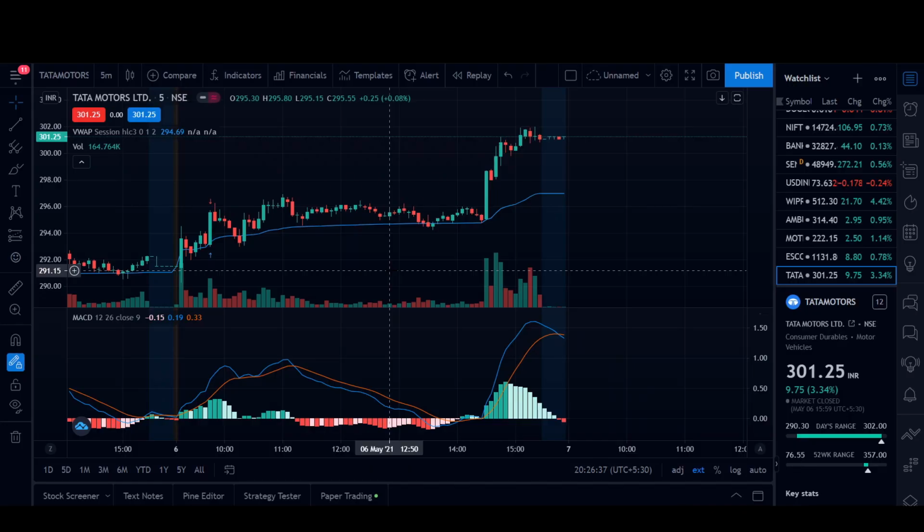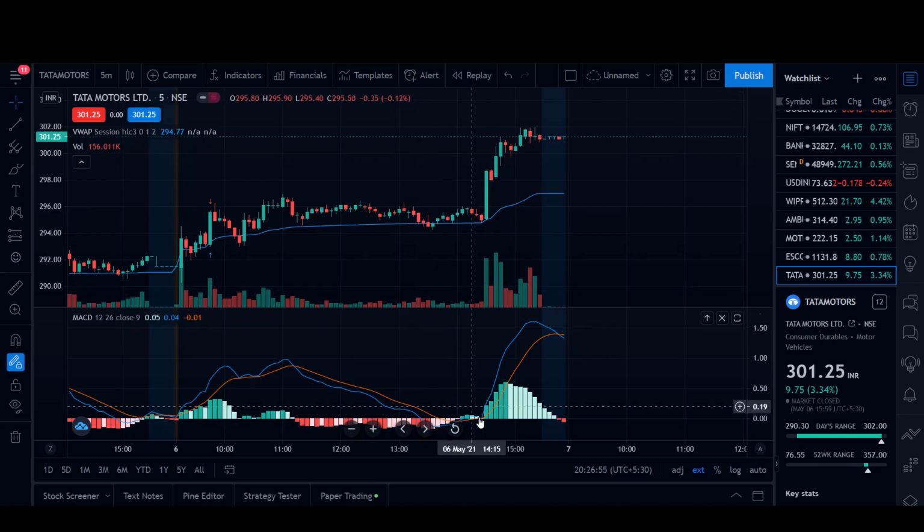So guys, now I'll be showing you how to take trades using this strategy. So here I have the VWAP. The VWAP provides support and resistance, very strong support and resistance to stocks, and also makes entry signals. And the MACD is just for confirmation whether we should take the trade or not.